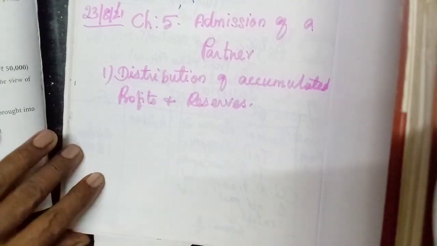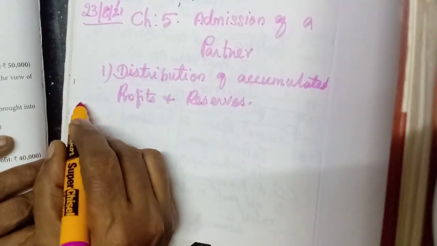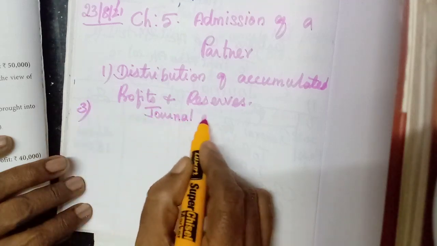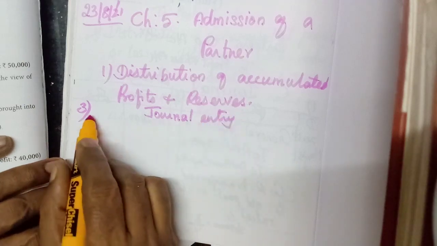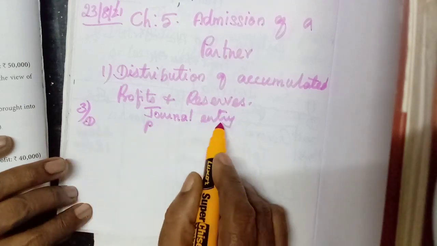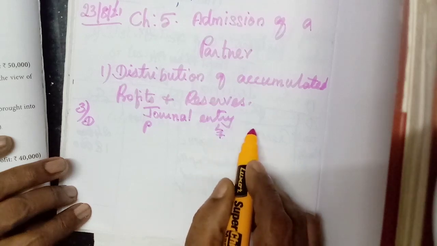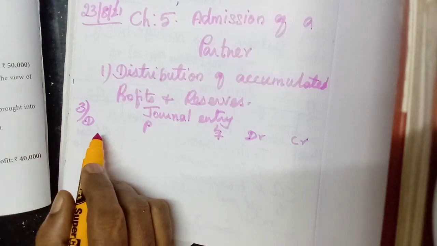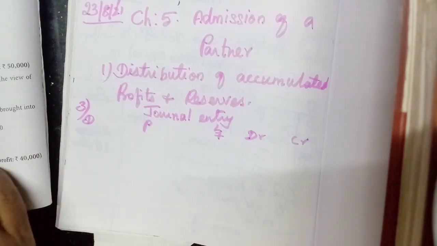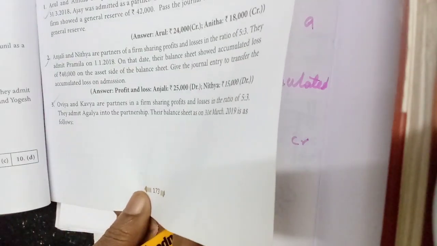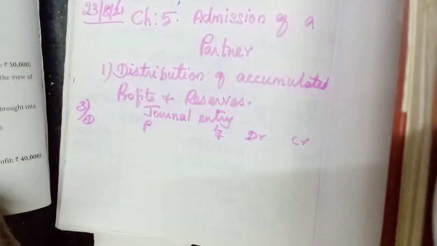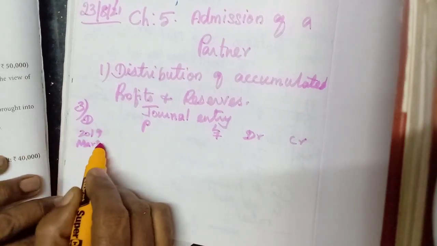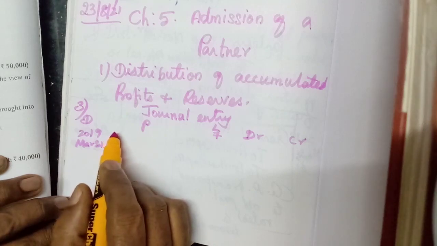So let us write the journal entry. Okay, the question number third one, journal entry. We know 5 columns, isn't it? Date, particulars, LF, then debit, credit. So date, when the new partner is admitted, now maybe the last date. Okay, 31st March, 2019 March 31. Okay, then what and all debit?